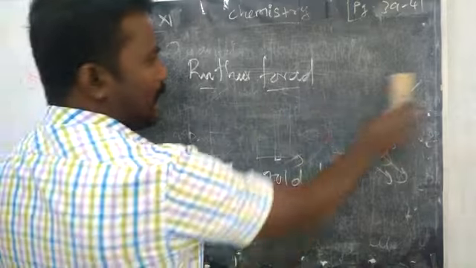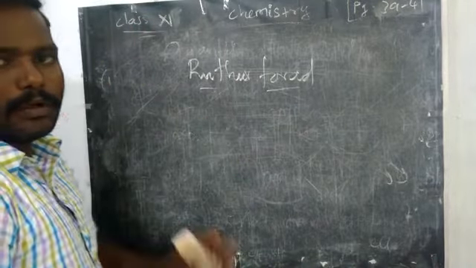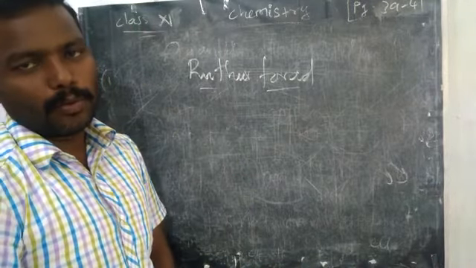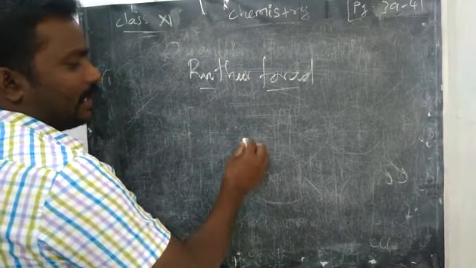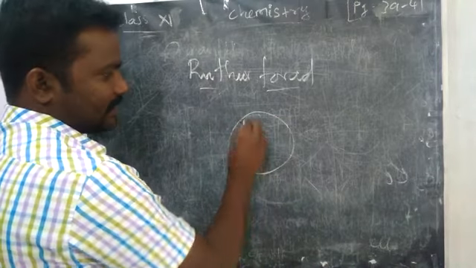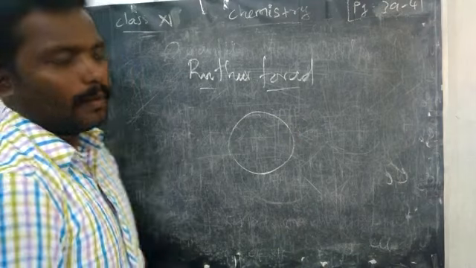So based on these observations, he gave the structure of atom, one model of an atom. What is that? He also told that this is a sphere. In that, what happens?